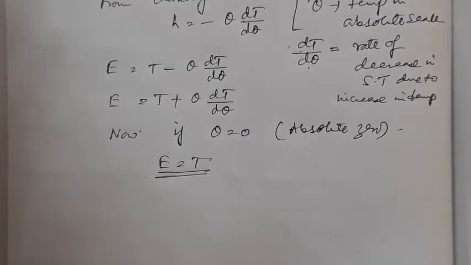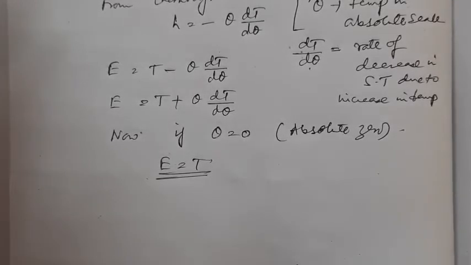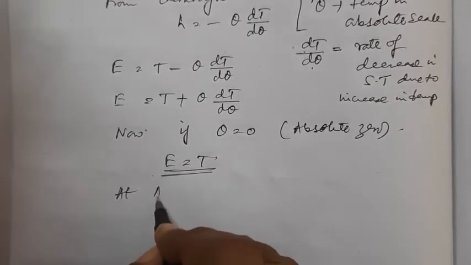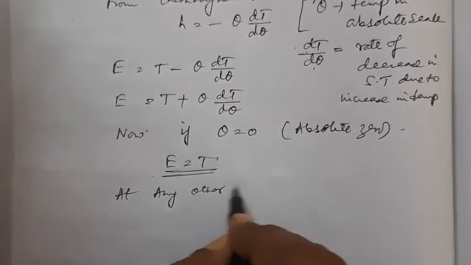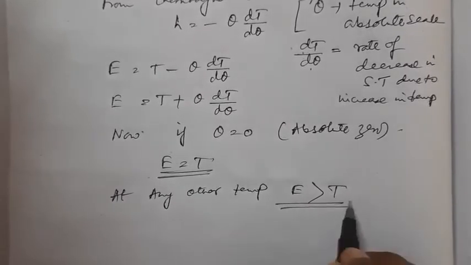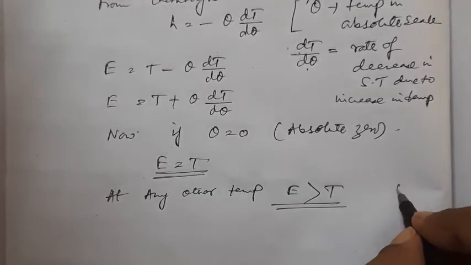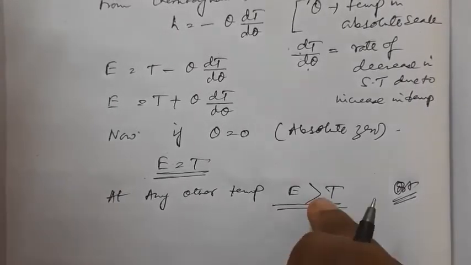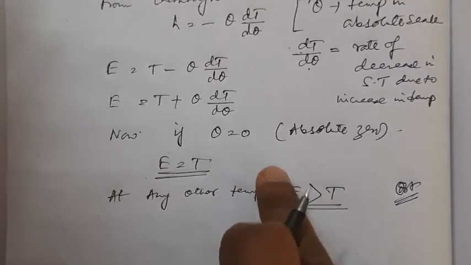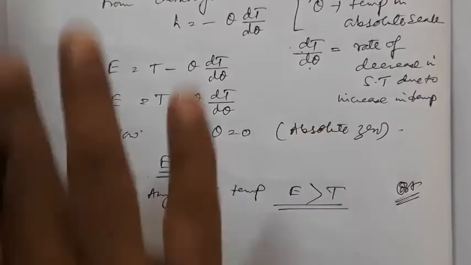So we can write that at any temperature except absolute 0, the total surface energy of a liquid is always greater than the surface tension of the liquid. At any other temperature, surface energy is always greater than surface tension. So in the examination, the question can come by holding this line: why is surface energy greater than surface tension at all temperatures except absolute 0? So you have to prove the full part.